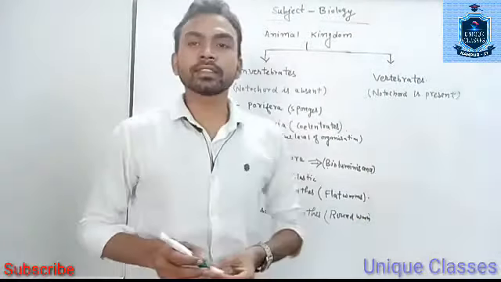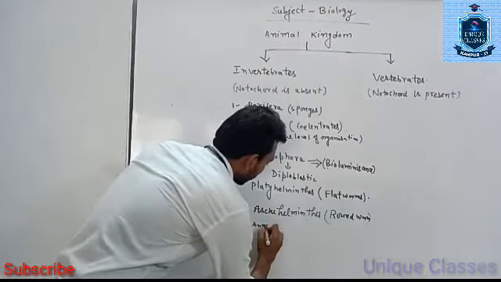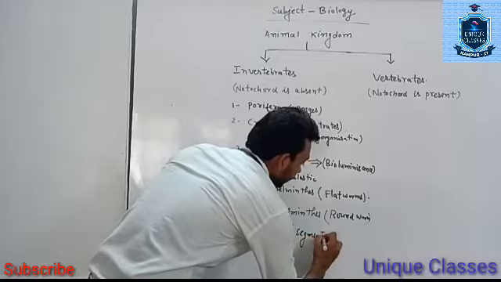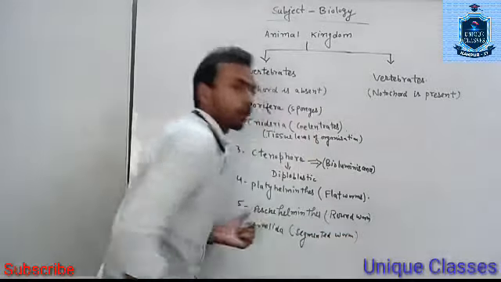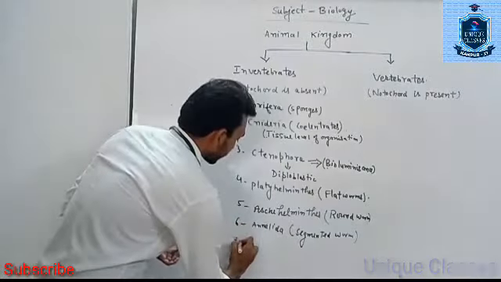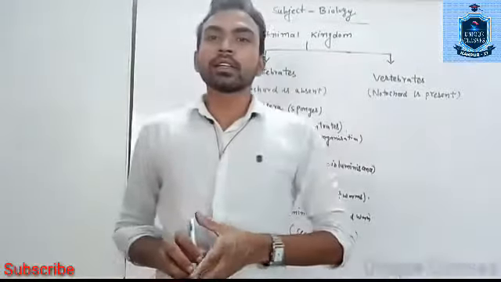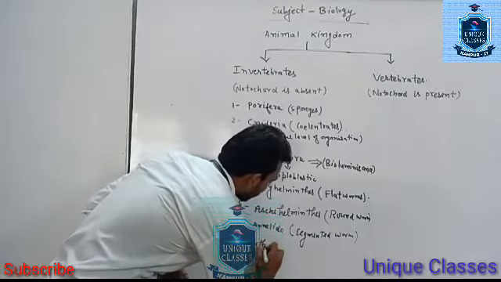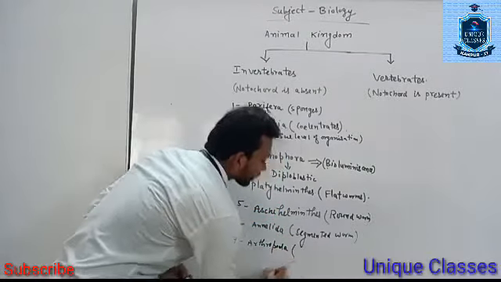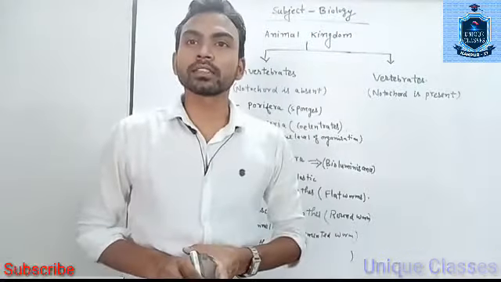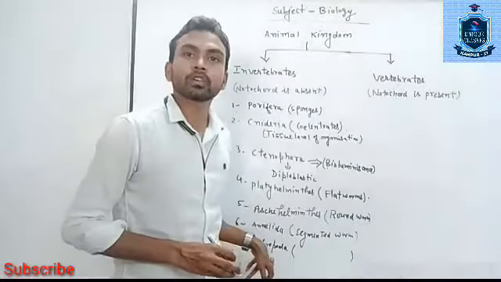The sixth phylum is Annelida, commonly called segmented worms, which means the body is metamerically segmented. The next phylum, number 7, is Arthropoda. It includes insects such as cockroach, and other insects come under phylum Arthropoda.